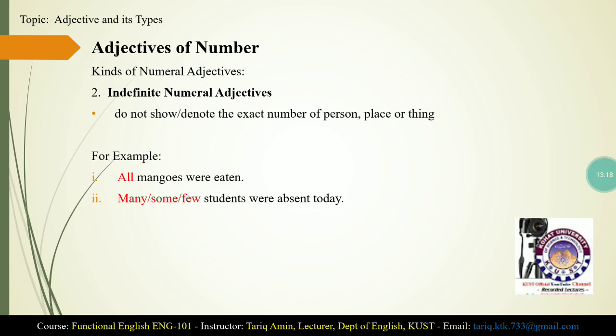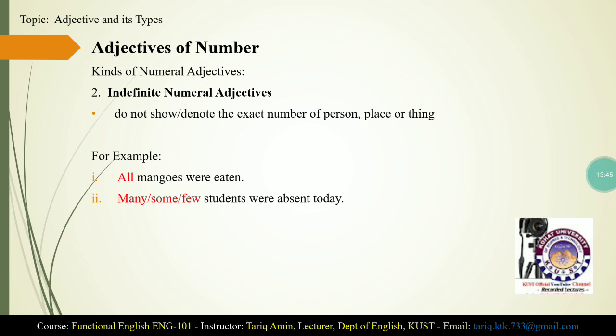The second type of numeral adjectives are indefinite numeral adjectives. As the name shows, they do not denote the exact number of persons, places or things. All mangoes were eaten. When you say that all mangoes were eaten, we don't know how many mangoes were eaten. We don't know the exact number of mangoes.